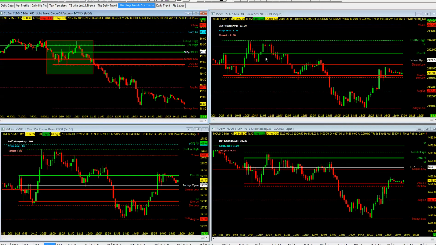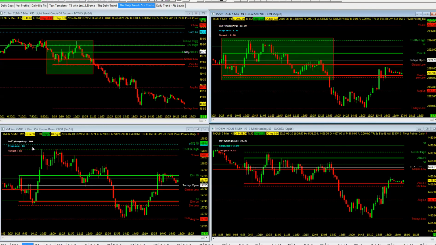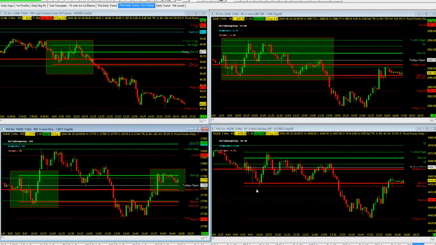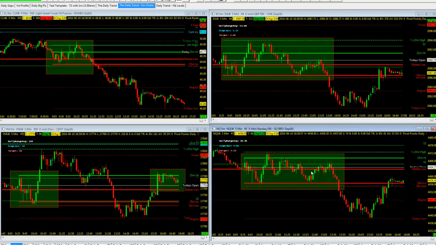Again, looking at all of them, not just the crude here, the 25-minute open range. Let me come down here. There was our 25-minute, actually limited on the YM, popping to the upside, getting up almost to the average high, and then finishing up pretty much near today's open. Again, taking a look at the NQ down in the lower right-hand corner, it was the NQ that was much more range-bound in the 25-minute open range. It was all hovering around the Globex low, both on the ES and the NQ, and then finally pushing down to today's low and pushing right back up into the 25-minute open range, just slightly under today's open.